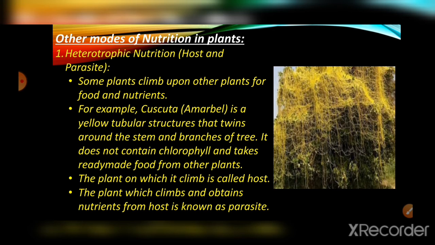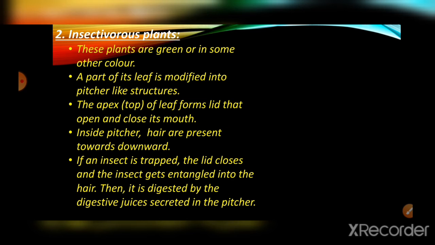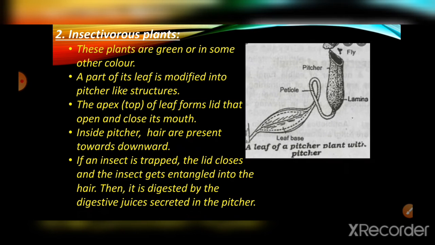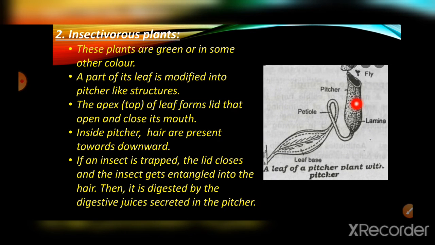So these yellow tubular structures are called the parasite, and the tree inside is known as the host. Now, insectivorous plants. Look at this plant: a part of its leaf is converted into a pitcher-like structure.